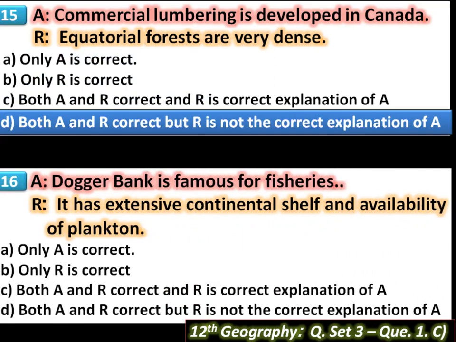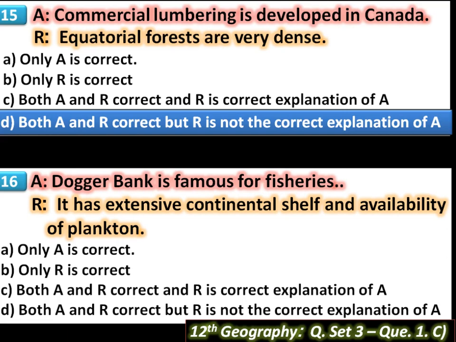A, Dogger Bank is famous for fisheries. R, it has extensive continental shelf and availability of plankton. These sentences are correct because Dogger Bank fishing ground of Northeast Atlantic Ocean nearby Europe is very famous for fisheries.